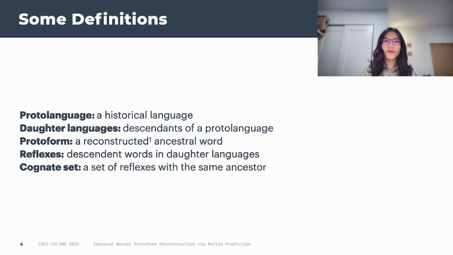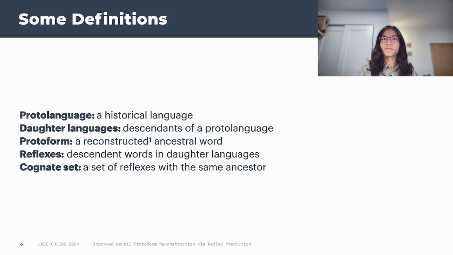Before jumping into how we reconstruct the history of languages, I think it would be helpful to look at a few definitions that we will use throughout the presentation. We refer to a historical language as a proto-language, and its modern descendants as its daughter languages. The protoform of a word is what we believe it looked like in the proto-language. This is usually a reconstruction, but it can also be the actual ancestral form if we know it. For a given protoform, we call its descendants its reflexes, and the set of reflexes in the same protoform form